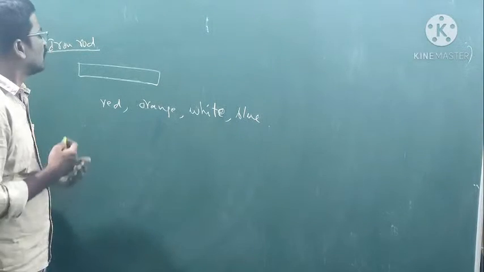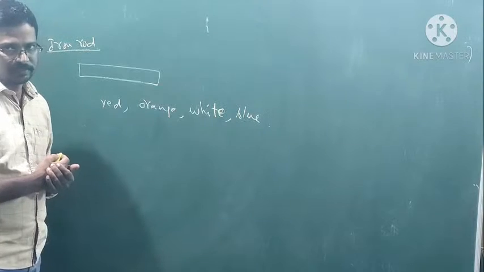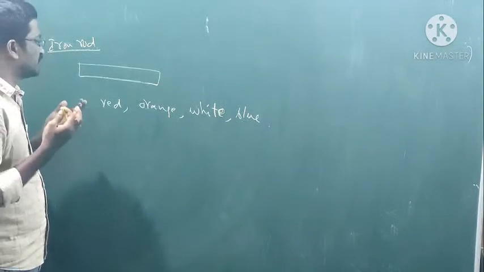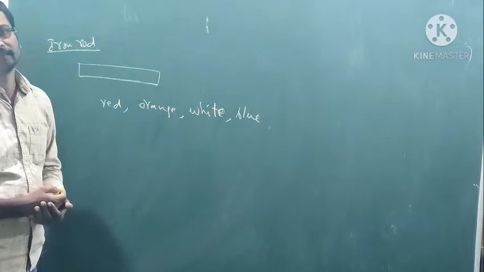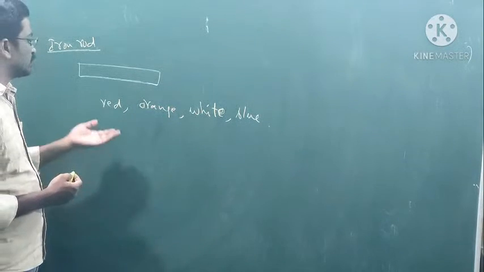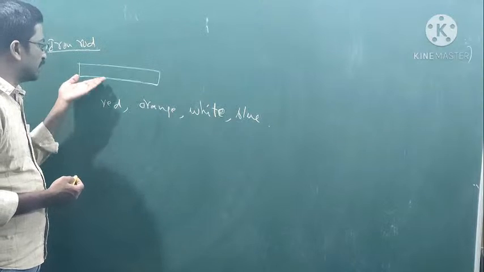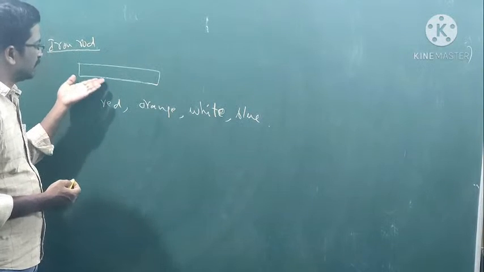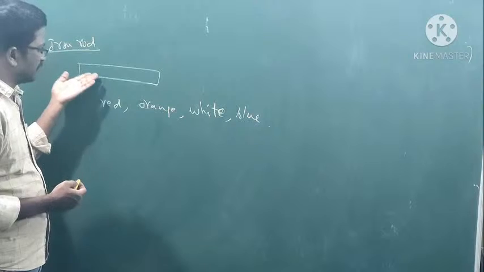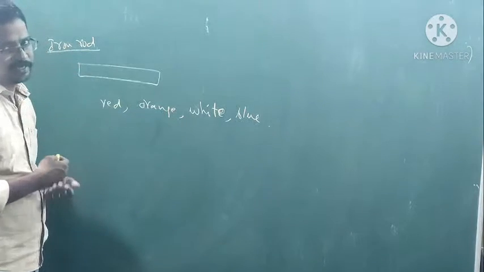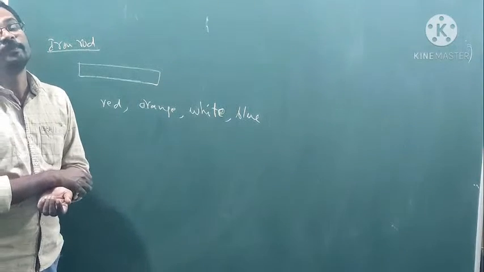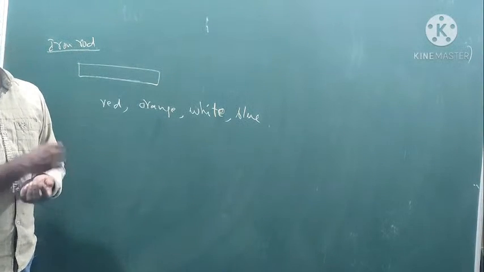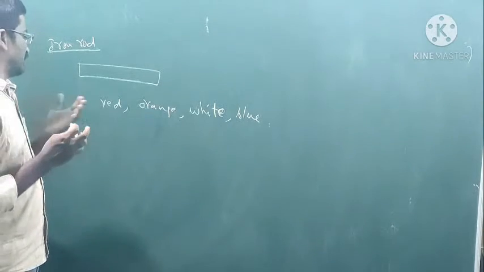What does it indicate? Why are we seeing orange, red, white and blue color? Because if you heat any metal rod, any iron rod, on heating it can emit radiation.